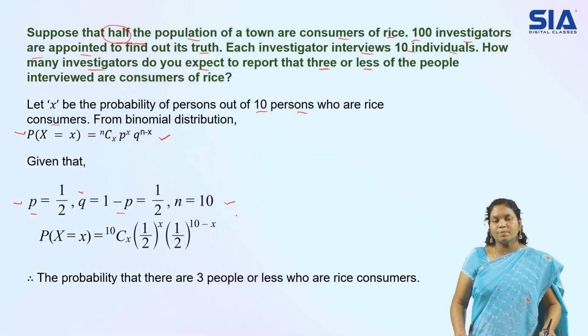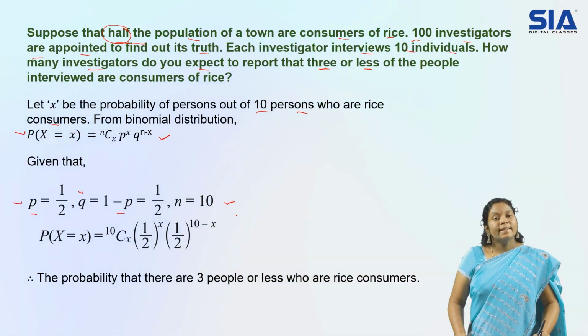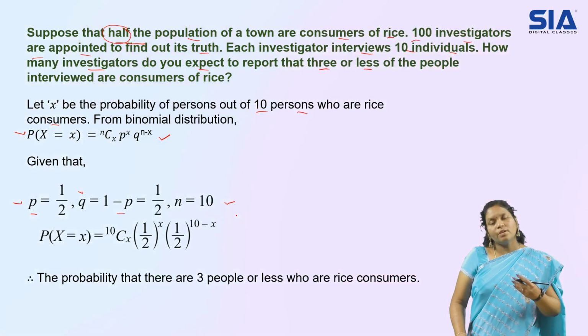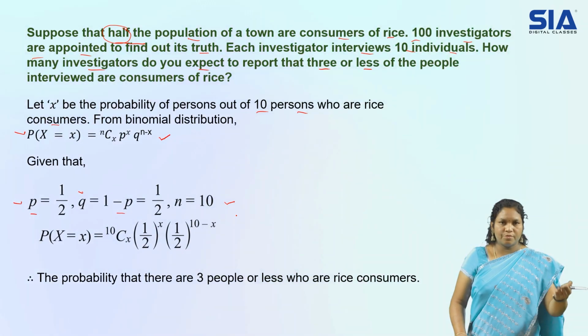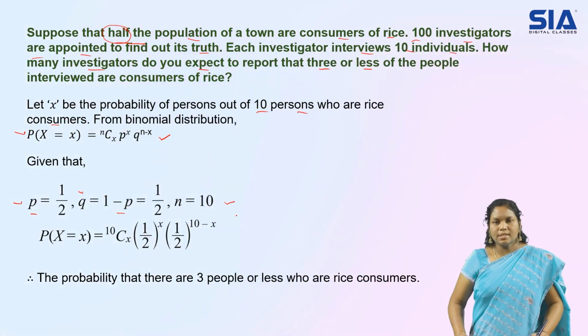Binomial means a random experiment, done again and again, to get a particular success or failure. So here they have to go for 10 individuals, so small n is 10. They have to take the interview 10 times, so n is 10 here.